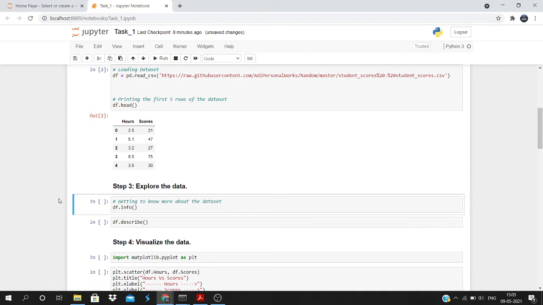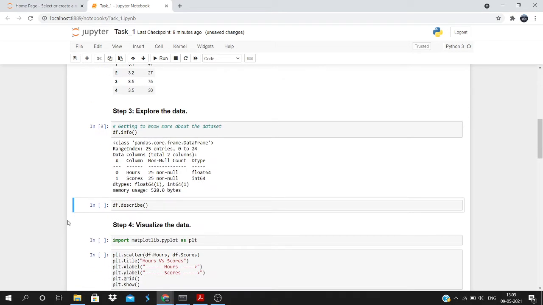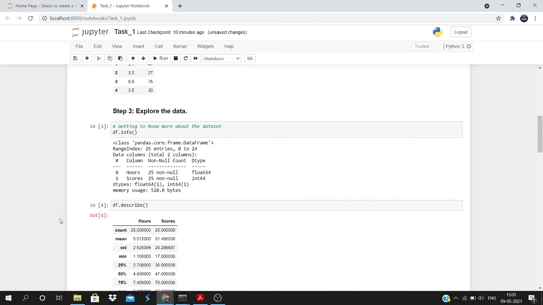Now I am using this info method over my data frame, which is returning information like the range of index. Like here, there are 25 entries, of whom the index ranges from 0 to 24, and they have two columns, hours and scores. All the entries are present there. That is, there is not a single null entry in this data set. That is, we don't need to do a lot of work before using this data. Then I'm also doing this df.describe, which is describing my data in detail.